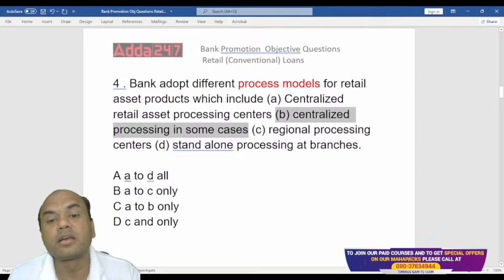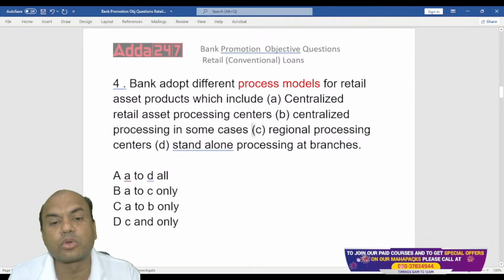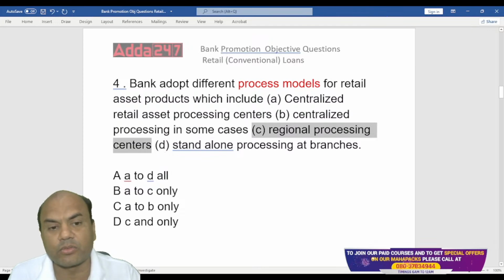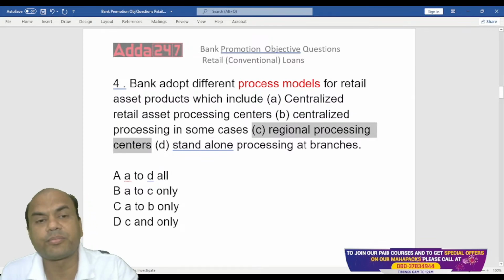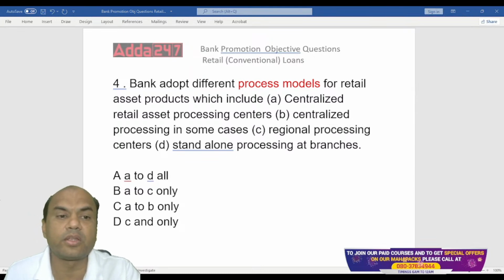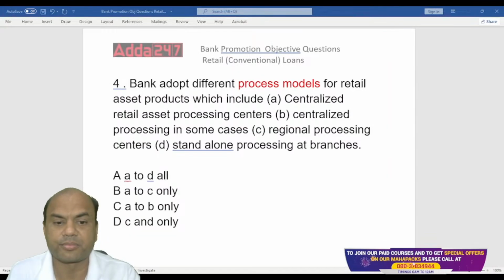Third is regional. Some banks don't have a single processing center. What do they do? What do you do in your bank? Tell me, everyone. What do you do in your branch?